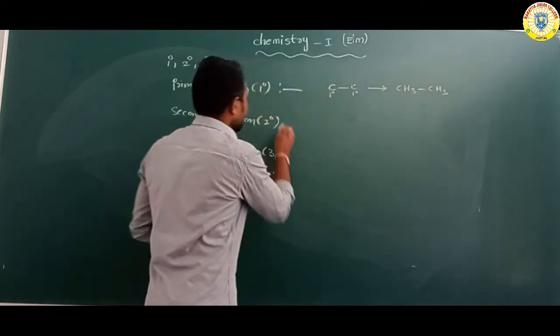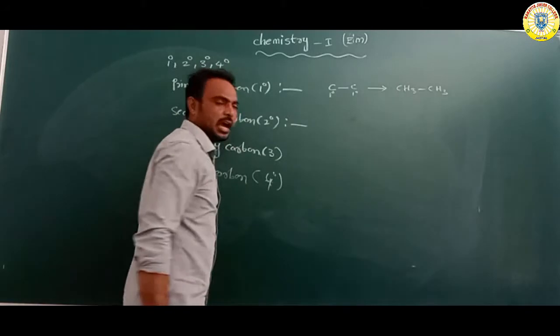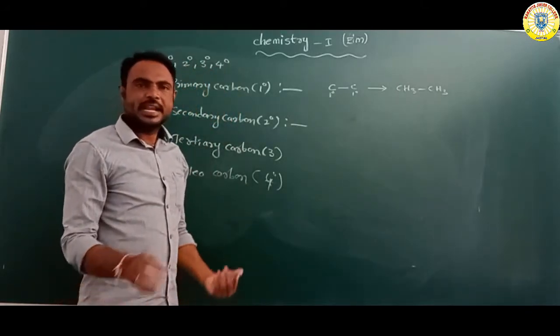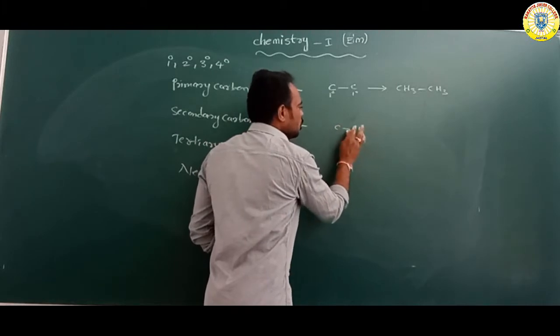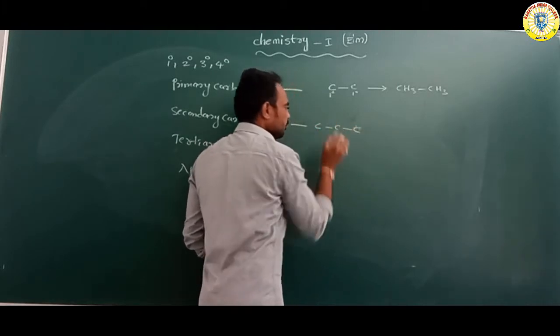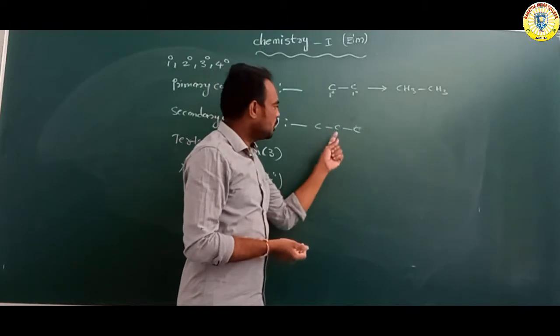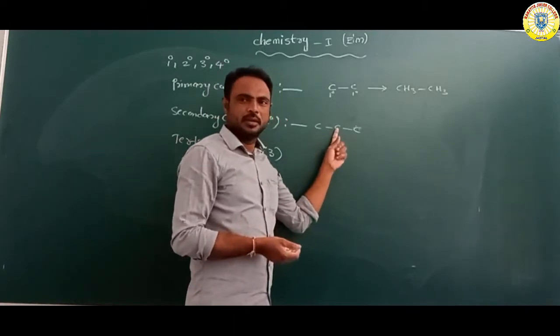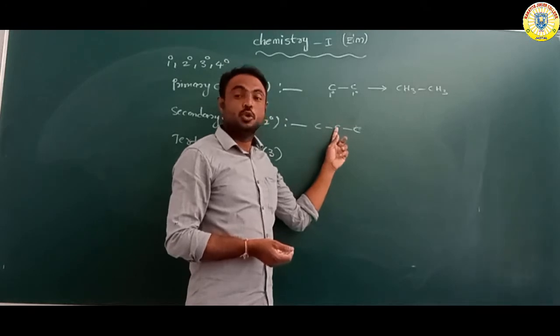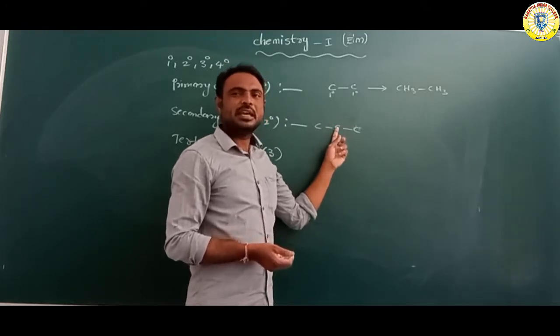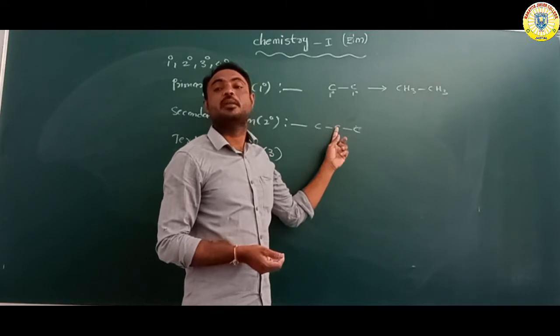Next further, second one, secondary carbon. Secondary carbon means one carbon attached with two carbons. Suppose this carbon, middle carbon. The middle carbon is attached with how many carbons? Two carbons. So the middle carbon is secondary carbon.